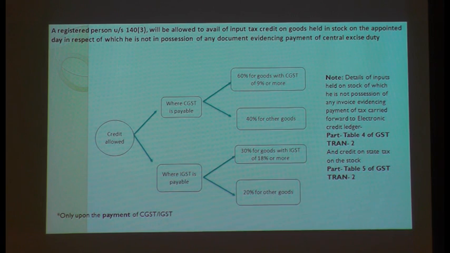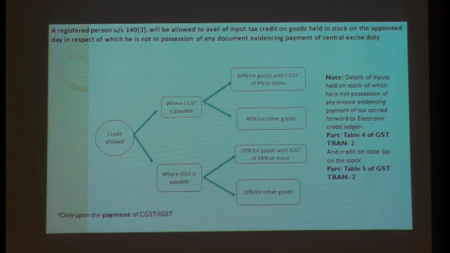So in this 12%, 6% is your CGST and 6% is your SGST. Please understand, don't take 60% of total taxes. Take 60% of only CGST. Now what is the condition attached to this?